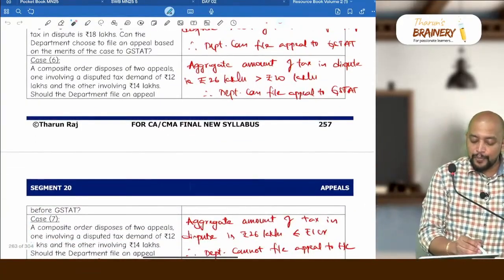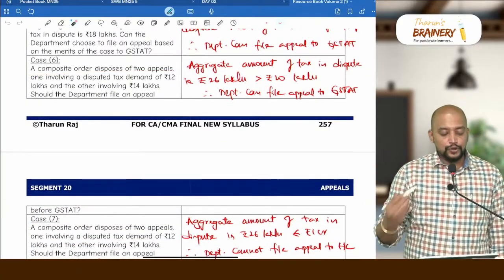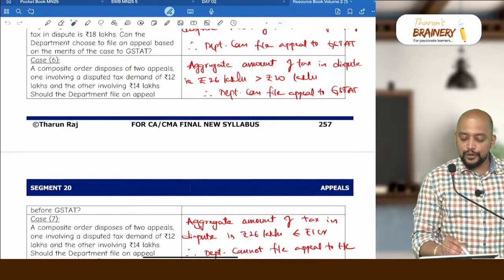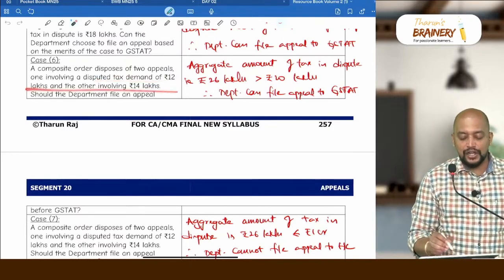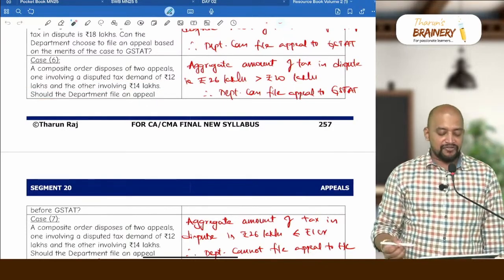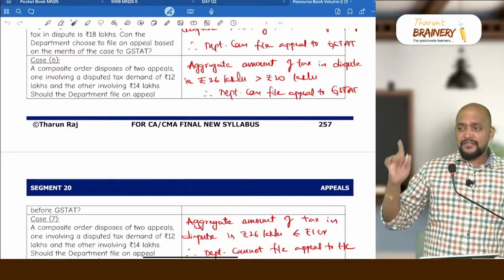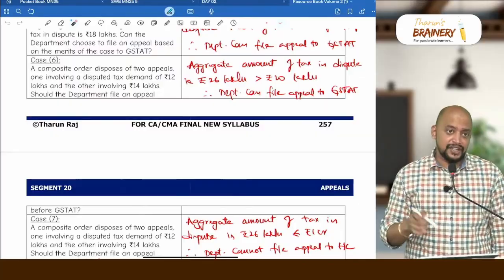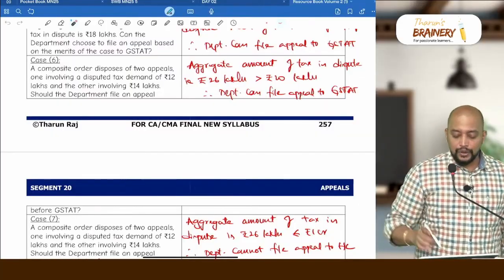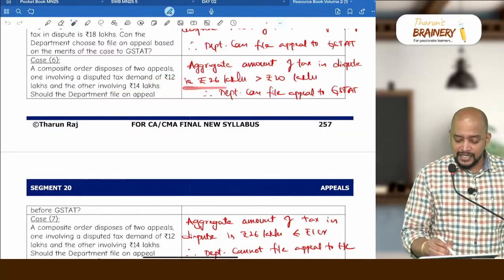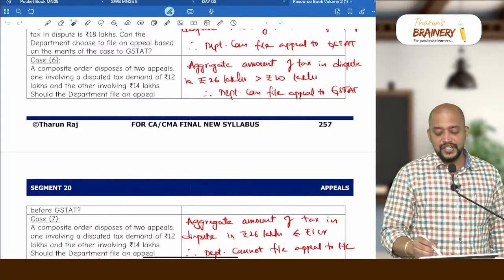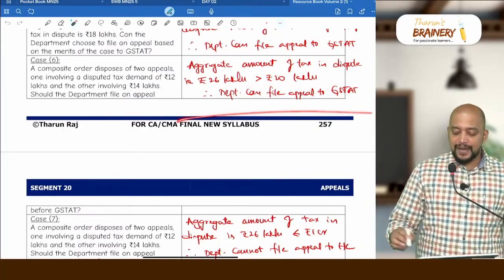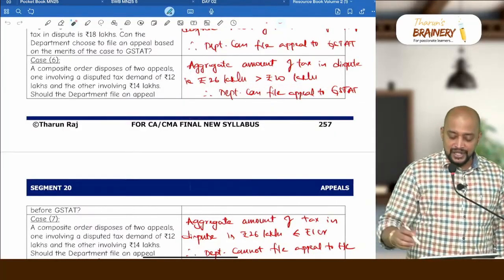Case 6. A composite order disposes of two appeals, one involving a disputed tax demand of 12 lakhs and the other involving 14 lakhs. Should the department file an appeal before GSTAT? Whenever they are going for appeal against composite orders, two different orders, do we need to see order-wise or total? 12 plus 14 is 26 lakhs, which is more than 20 lakhs. So the department can file an appeal to GSTAT.